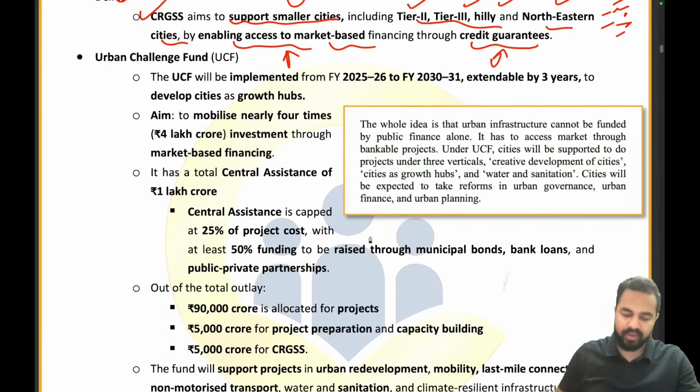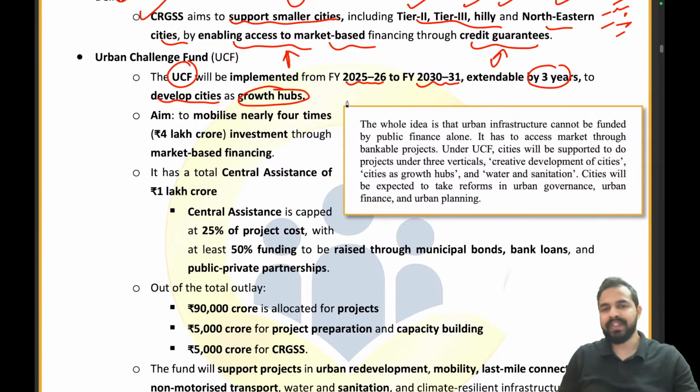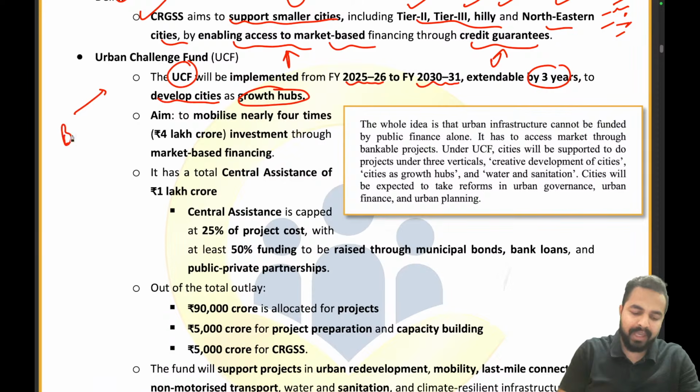The Urban Challenge Fund. My dear friends, here you can see the UCF will be implemented from 2025-26 to 2030-31, and it will be extendable by a period of 3 years. That means we can expand this scheme by 3 years, so that we can develop cities as growth hubs. And which cities will we focus on? We won't be focusing on cities which are already developed like Mumbai, Delhi, metropolitan cities. No, we are focusing on cities which we want to develop, which are not yet developed, for example tier 2 cities, tier 3 cities, hilly and northeastern cities. So basically we will be working in these cities on those projects which are bankable projects.